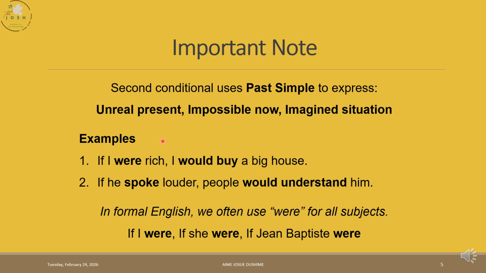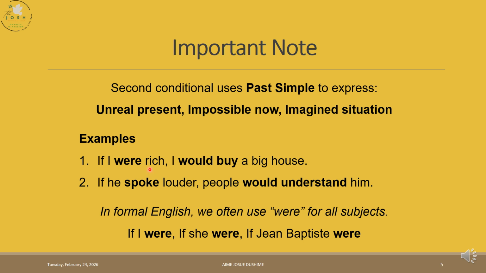For example, if I say, if I were rich, I would buy a big house. This past simple of I were rich means this time it is not real. I'm not rich. This time I'm not rich. It's just imagination. This past simple is not that I was rich in the past. It just means that this time is not true.